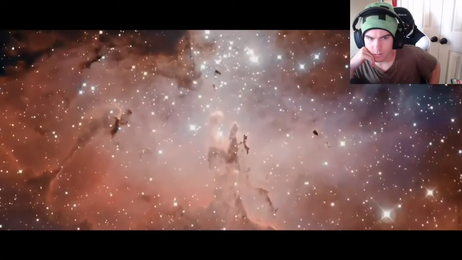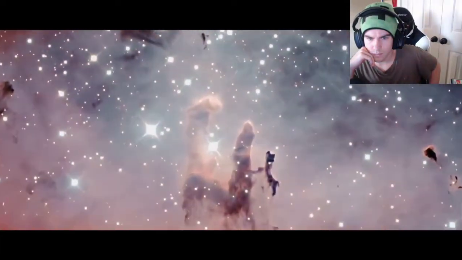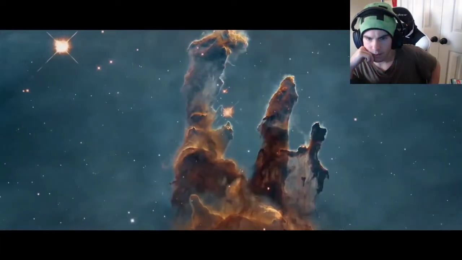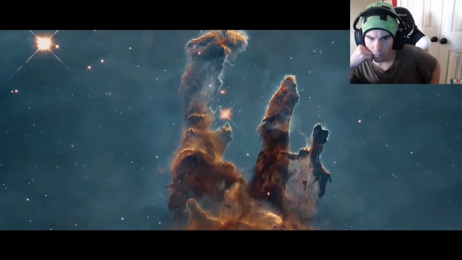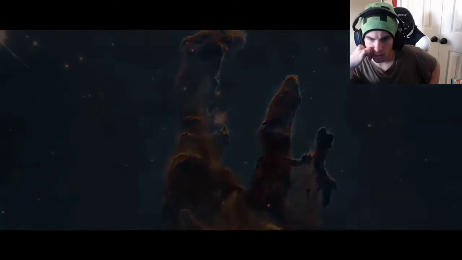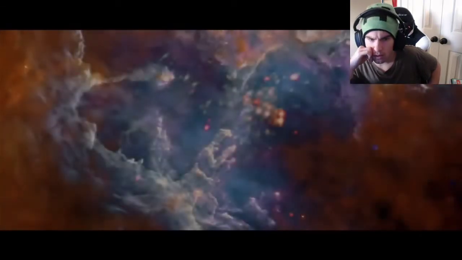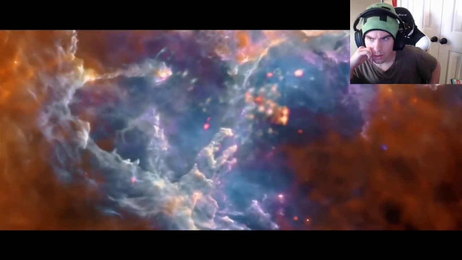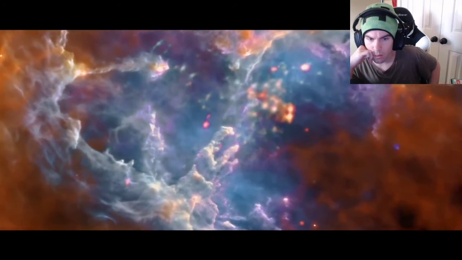However, they won't last forever. They're actually already gone. The Pillars of Creation are located at about 7,000 light years from Earth. But about 6,000 years ago, they were destroyed by a nearby supernova, meaning that in 1,000 years, they'll fade away from our view and disappear into the darkness of space.